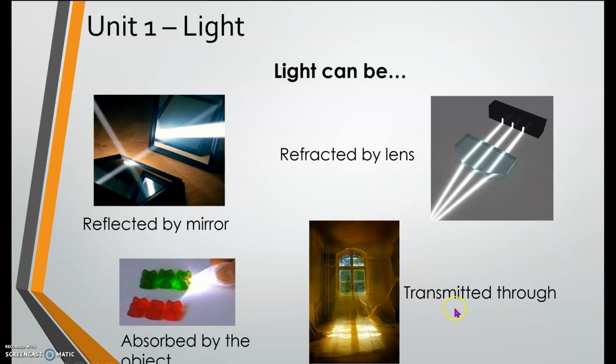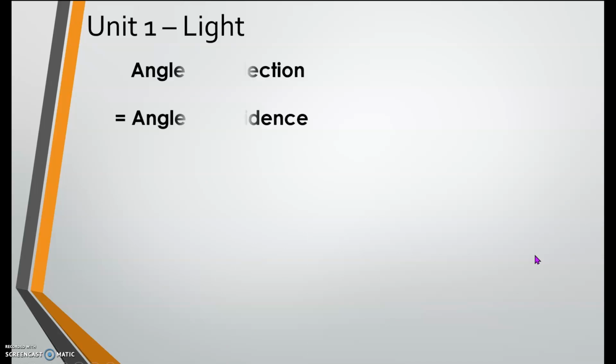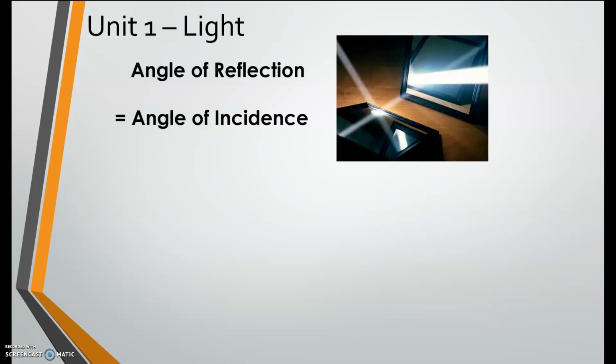Light can be transmitted through. Very good. And light can be absorbed by an object. Very good. And we will talk about it one by one on our succeeding slides. First, let's talk about the angle of reflection.